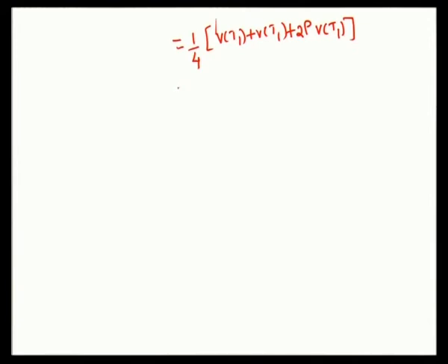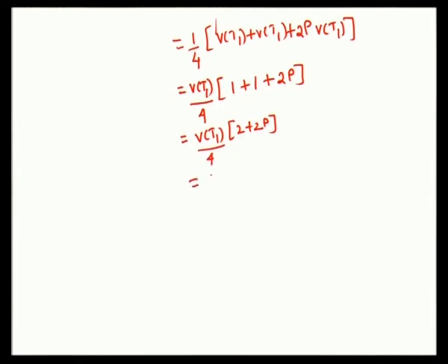So, everywhere you find variance of T1 is common, so you can take that outside. So, you will have 1 plus 1 plus 2 rho. Now by 4, take 2 outside, it becomes twice of variance of T1 into 1 plus rho divided by 4, which gives you variance of T1 by 2 into 1 plus rho.